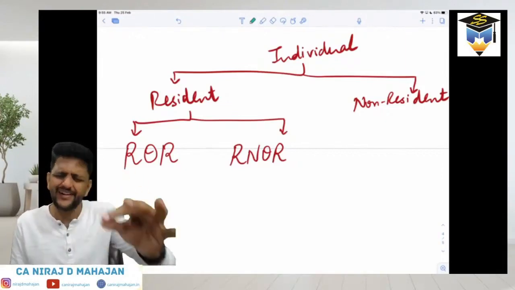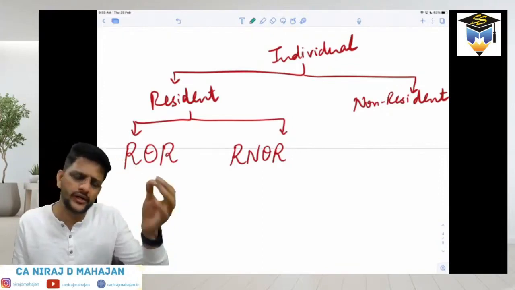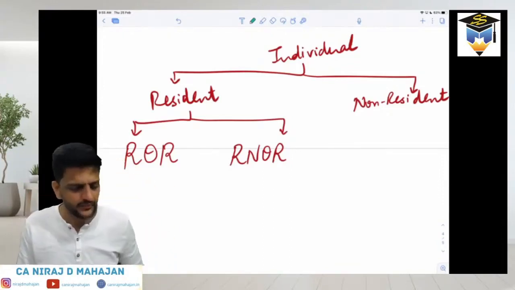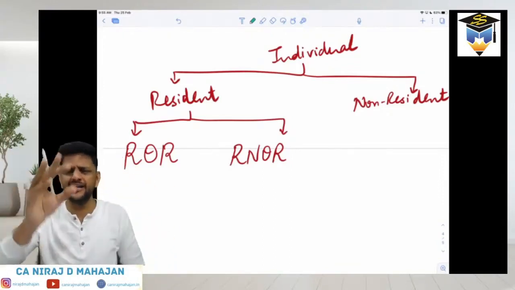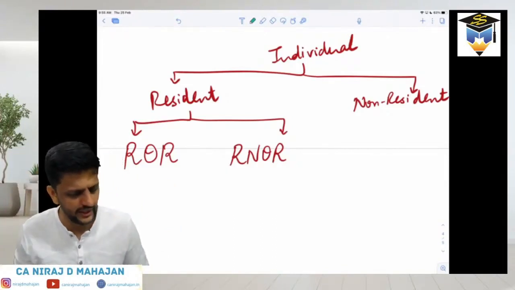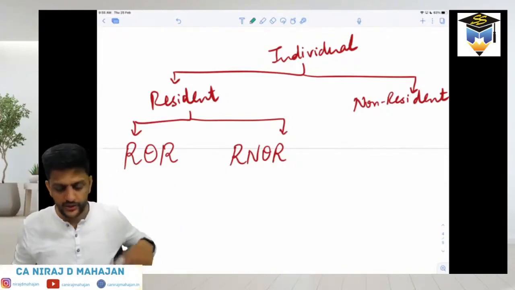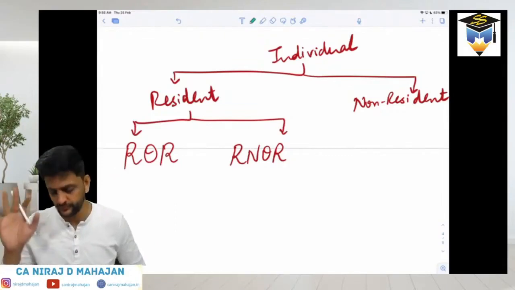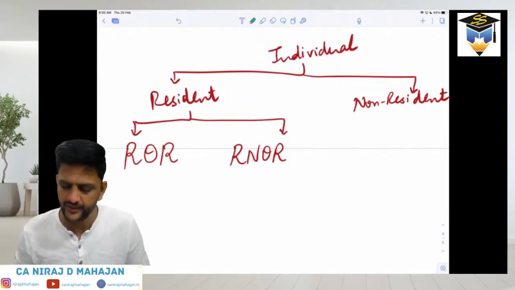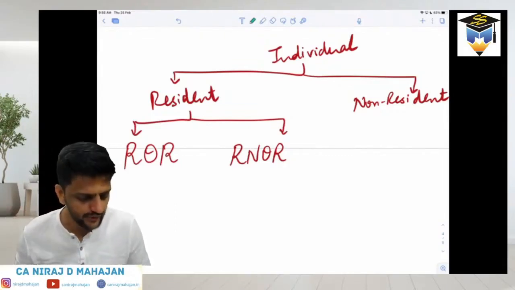The one who is regularly in India, resident. The one who is not so regularly in India, RNOR. The one who was as such never in India or hardly few days in India, you can call it as NR. Clear? Now again, this was only from our understanding point of view, or a very basic point of view. And again in between that we are also going to get what?